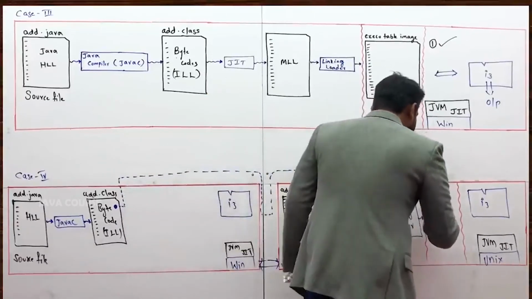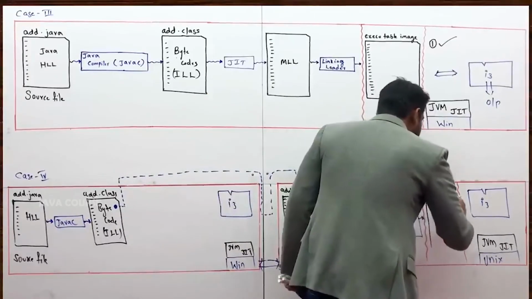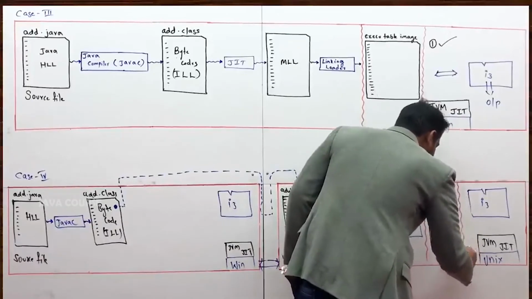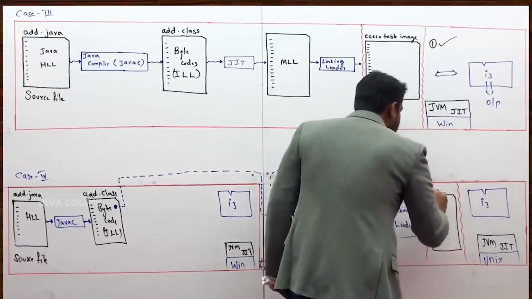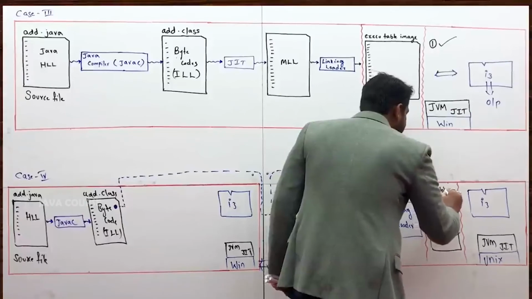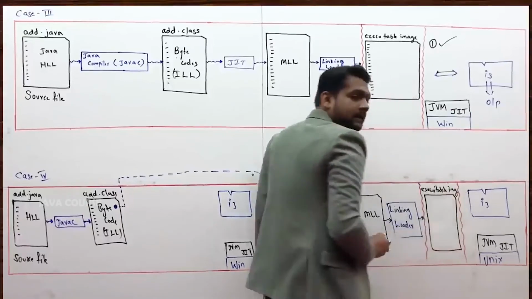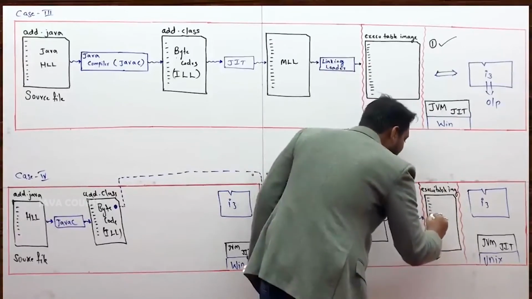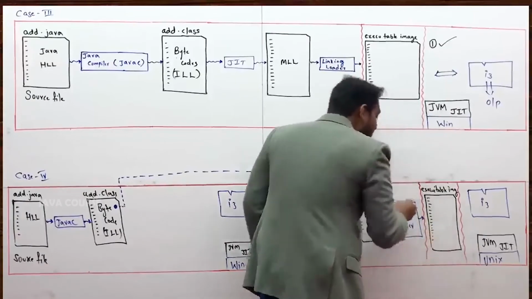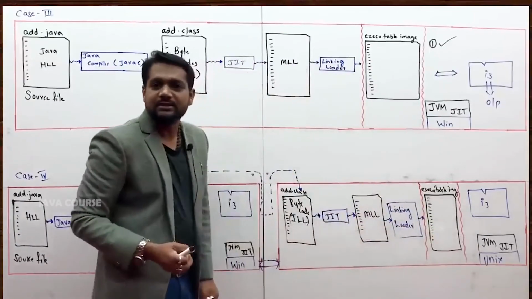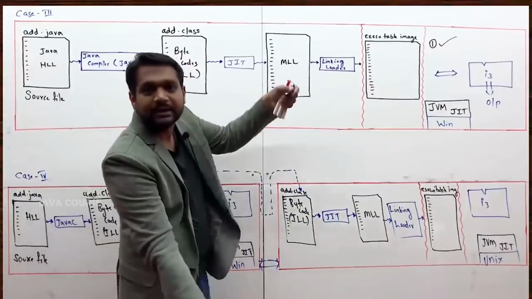Here you will get the executable image like this. Executable image will have that machine level language code linked with all the necessary files, which has become complete.